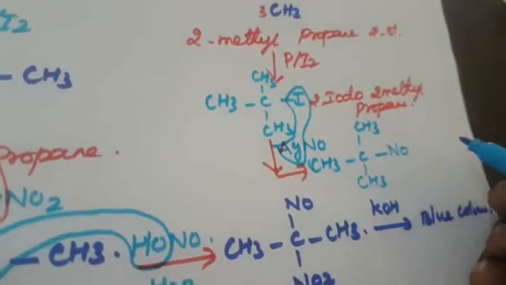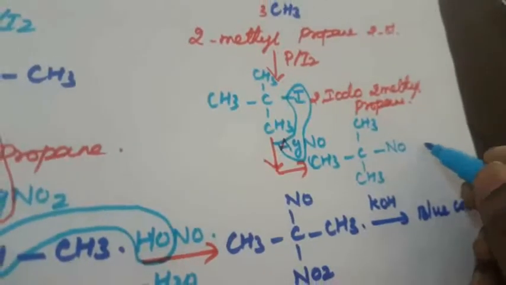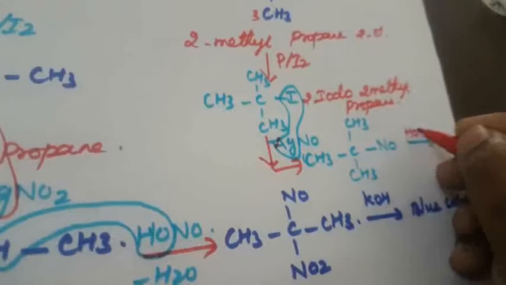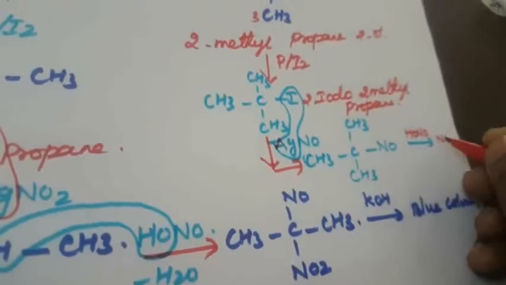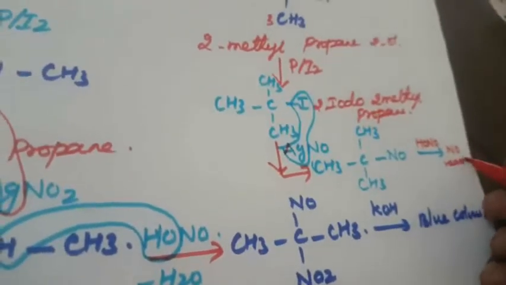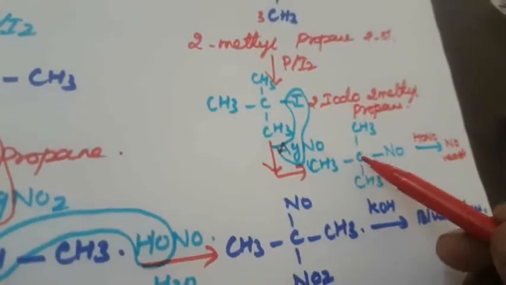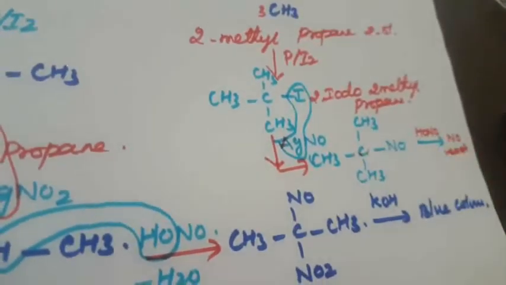Okay, so what is the next step? Again it will react with HONO, and no reaction will occur. What is the reason? Here no hydrogen is present on this carbon, so HONO does not react.